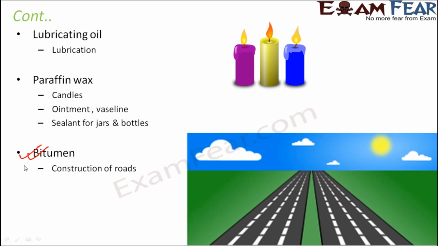Have you ever seen how roads are being constructed, or how roads are smoothed on the top? If you have ever come across it, you will see that bitumen is that substance which acts as a glue. When it is mixed with aggregate particles, it creates a concrete. So it acts as the glue. When you put some small particles on the glue, they all stick to it, and that's how the smooth surface of the road is made with the help of bitumen. So bitumen is one very important component of petroleum.